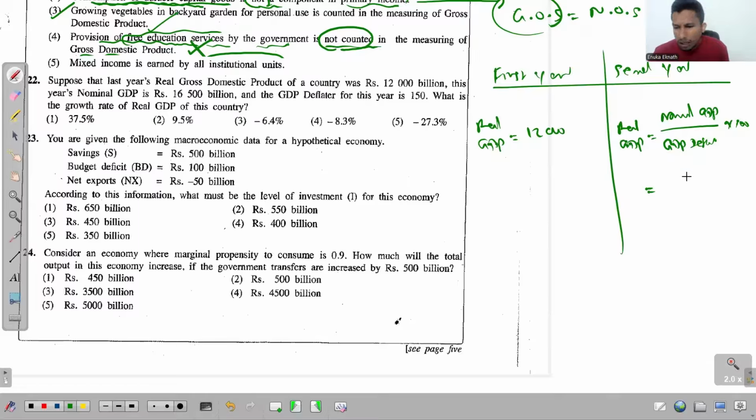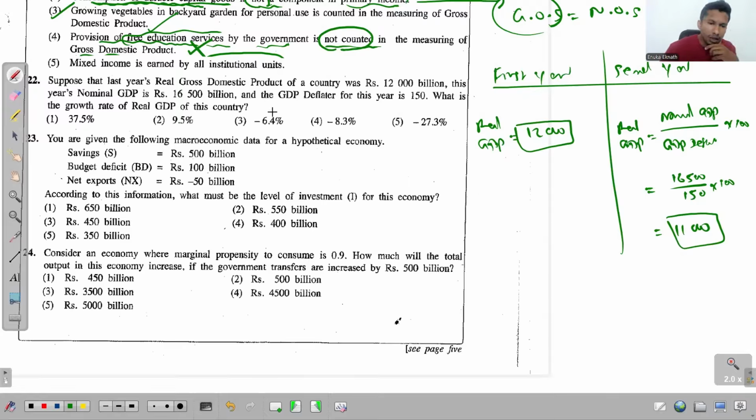So nominal GDP is given to us as 16,500. That is divided by the GDP deflator, if not simply the price index, that is 150. And we multiply this by 100. So how much do we receive? 16,500 divided by 150 into 100 will be 11,000. Right? That will be 11,000. So now we have the real GDP value for both years. But is that the answer for the question? No. The question asks us to calculate the growth rate of real GDP. What's the growth rate of real GDP?